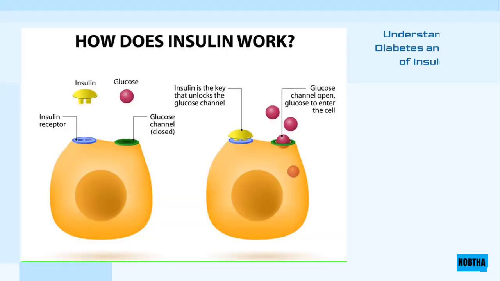What is diabetes? It is a metabolic disease of high blood sugar. Diabetes is caused by a decrease in insulin hormone secretion, or a decline in the body's ability to use it effectively, resulting in an accumulation of glucose or blood sugar.